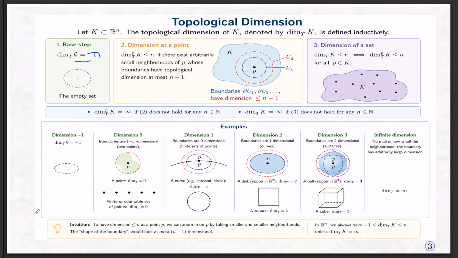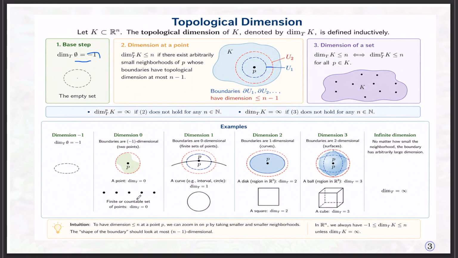Now you can see here, this is the empty set, it has topological dimension minus 1. Suppose you have a point here, its boundary is minus 1 dimensional, that means only the empty set is the boundary.